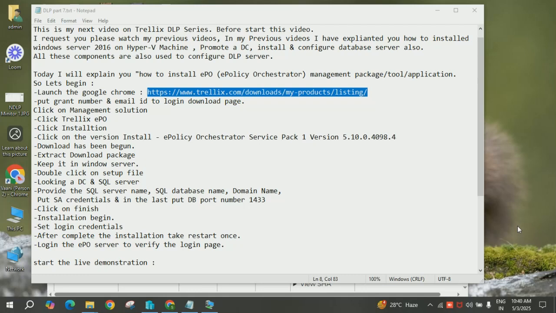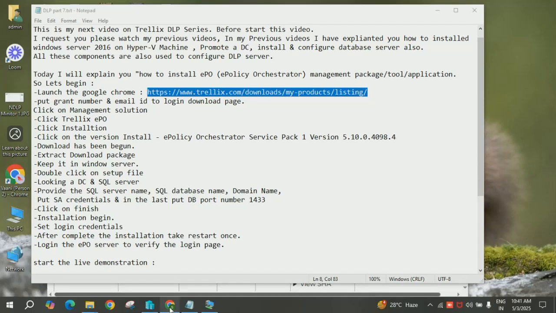Today, I'll explain how to install the EPO, ePolicy Orchestrator Management Package Tool application. It is the core application. Why do I call it the core? Because you can find Windows Server from the Windows team or the SQL or database information from the database team. But if we are talking about the ePolicy, it should be done by the EPO admin. Okay, so let's begin. Start the live demonstration.